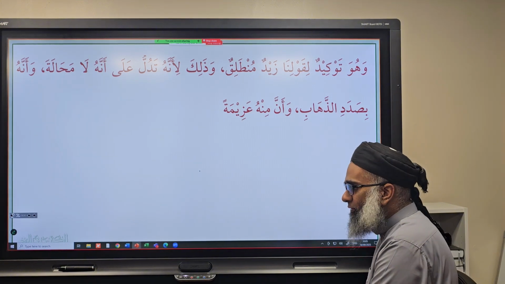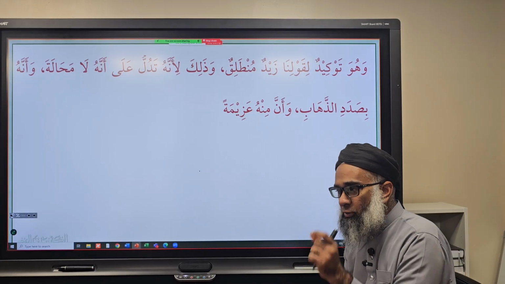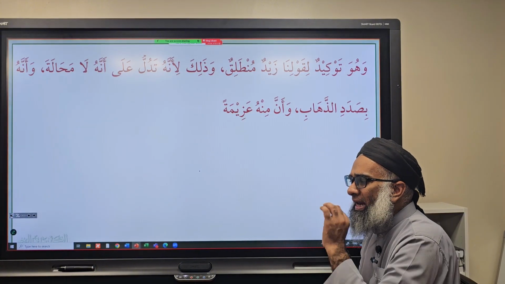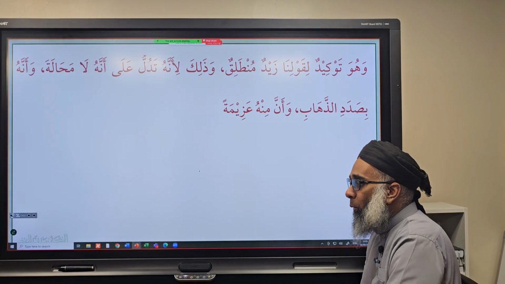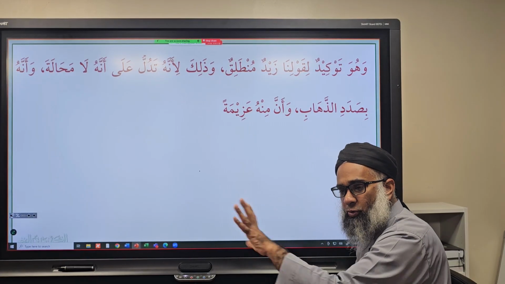It creates more emphasis, so it's for ta'keed. So he's saying, هو تأكيد لقولنا زيد. When he says Zaydun muntaliqun, and we change it to amma Zaydun muntaliqun, it means تدل على أنه لا محالة. It's going to happen. وأنه بصدد الذهاب. He's about to go. وأنه منه عزيمة. He's made a firm intention, he's going to go.